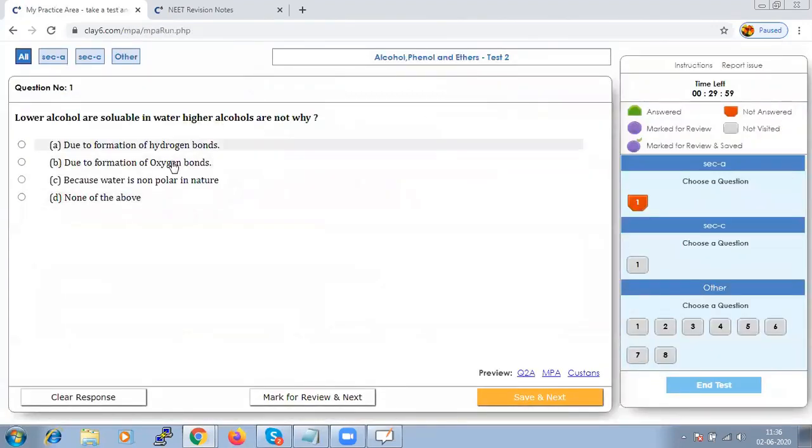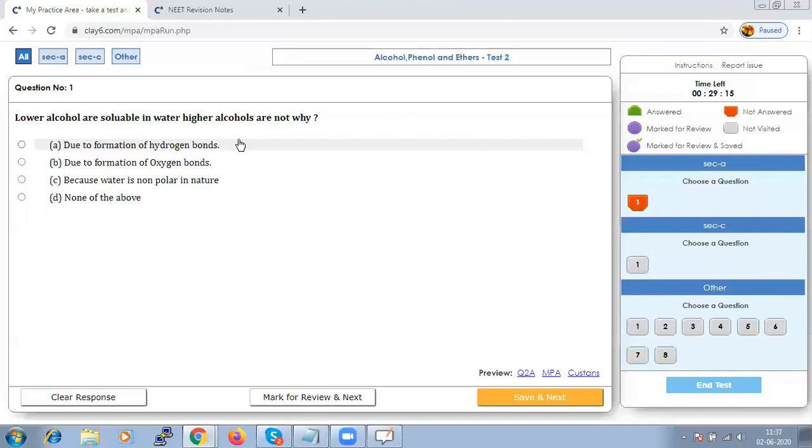This type of chapter, the organic part, will be totally based on chemical reactions. Hence it is very important to focus on the reaction which is taking place and what the product formed could be. So if I say lower alcohols are soluble in water and higher alcohols are not, why? What should be the reason behind that?